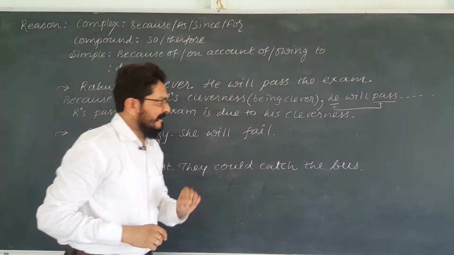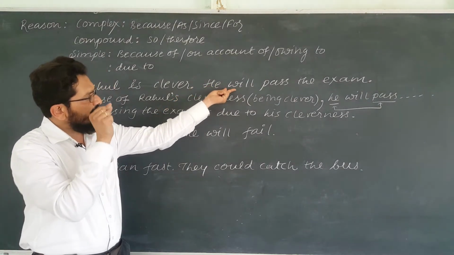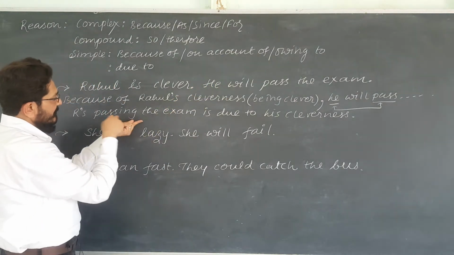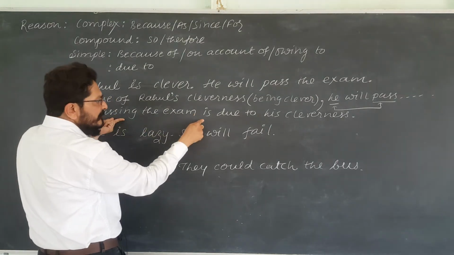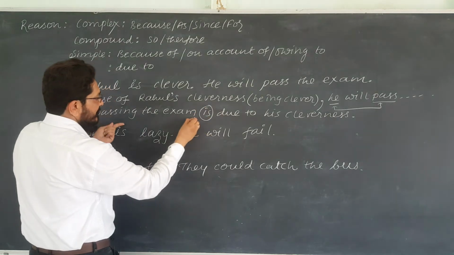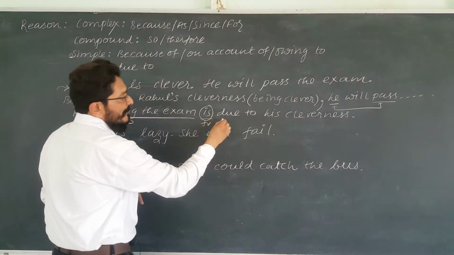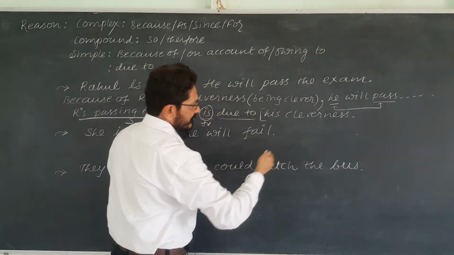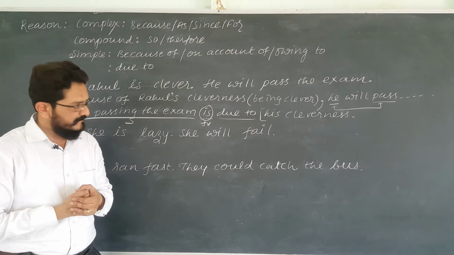This is a slightly different way to write. First of all, you have to write the result. Rahul's passing the exam or Rahul's success in the exam is due to, now see, this is the finite verb and this is the whole subject. Whole subject, there is only one finite verb, is due to his cleverness. There is only one subject and one finite verb. Definitely this is going to be the simple sentence.